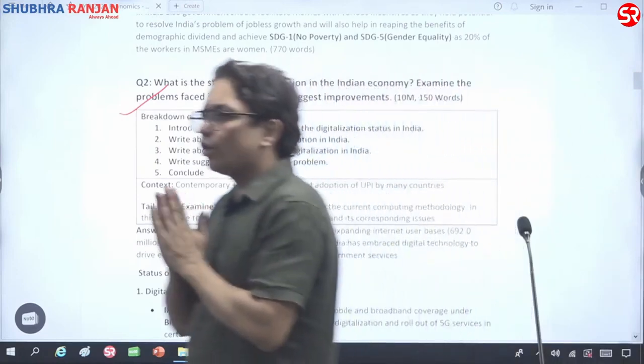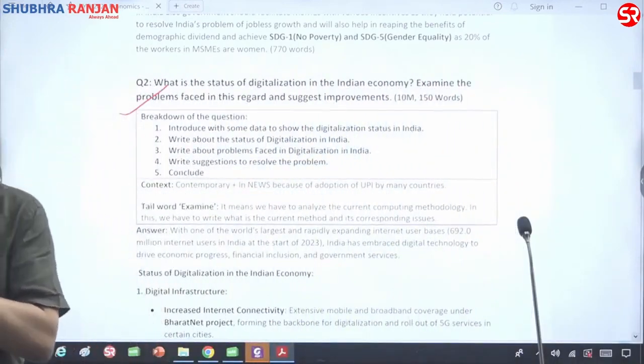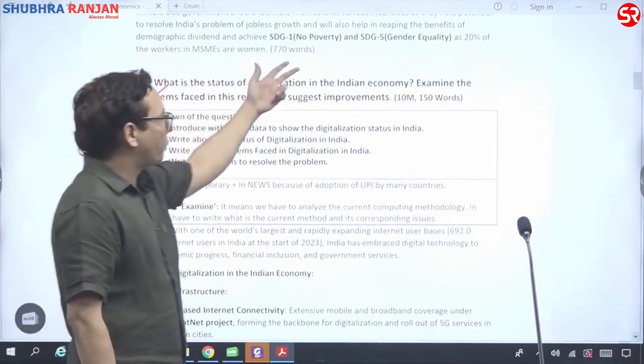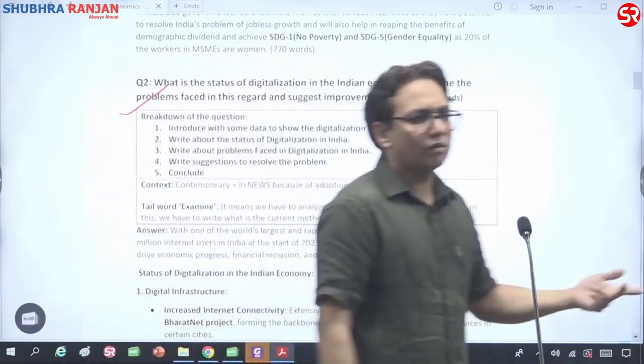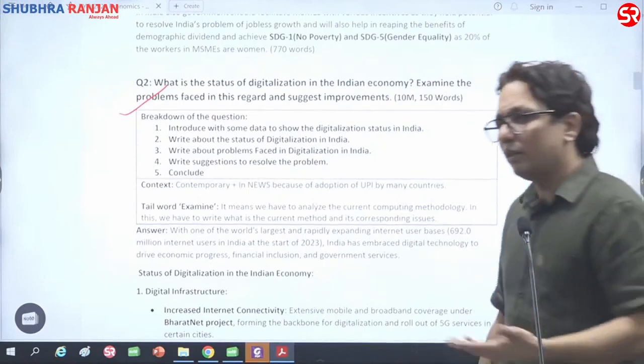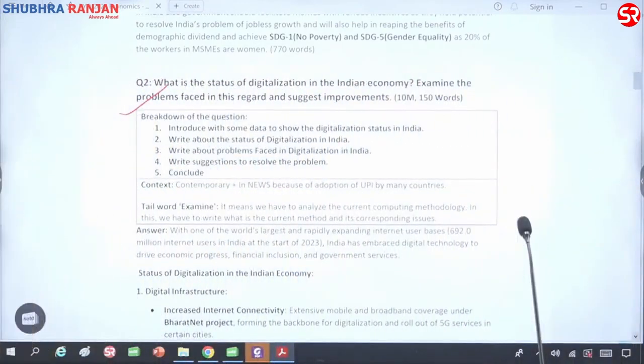Look, this is a question of 150 words. We cannot write detail or explanation of each and every point. What we need to do is we need to write more number of points. Similarly, if we talk about status of digitalization in the economy, what can we write in introduction? We cannot write definition of digitalization, right? That will be like a sort of old type of introduction.